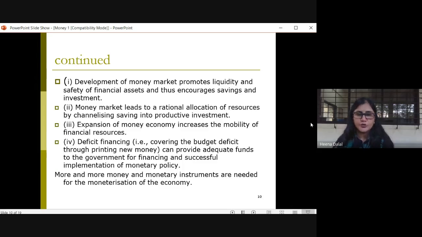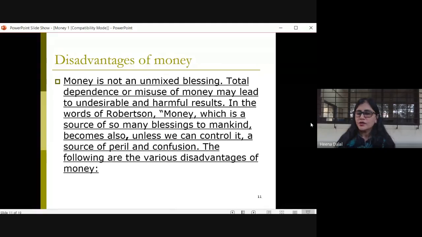So that will help in implementation of an effective monetary policy. Now, this monetary policy we will study in detail in Unit 3. So money plays a very important role in a mixed economy also. Monetary instruments are very much necessary for any economy. So these were the advantages of money.